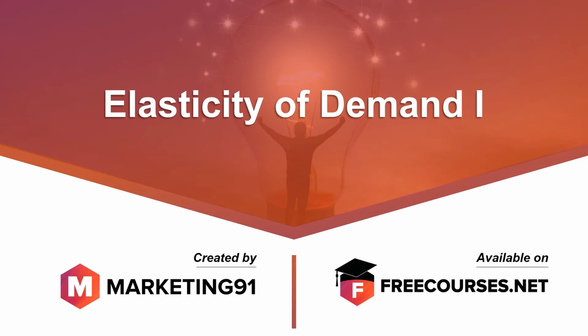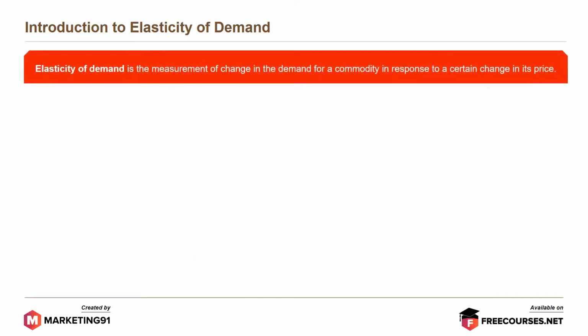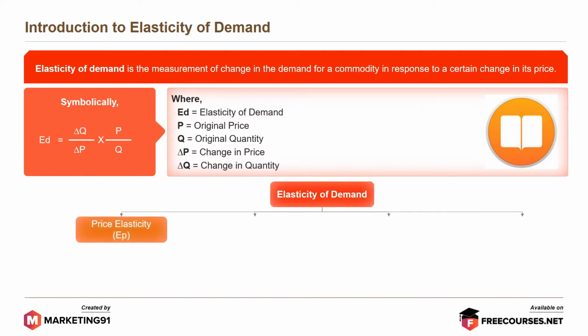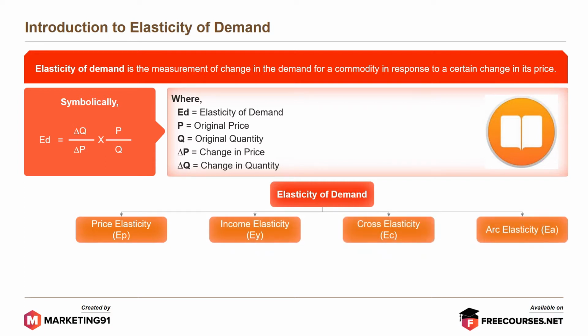In this video, we are going to cover the topic on elasticity of demand, part 1. Let's start with the introduction to elasticity of demand. Elasticity of demand is the measurement of change in the demand for a commodity in response to a certain change in its price. Symbolically, elasticity of demand is equal to change in quantity upon change in price, into price divided by quantity. Elasticity of demand is further broken down into price elasticity, income elasticity, cross elasticity, and arc elasticity.